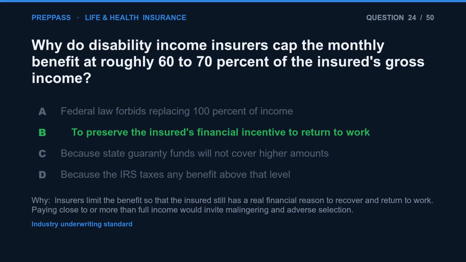The correct answer is B. Insurers limit the benefit so that the insured still has a real financial reason to recover and return to work. Paying close to or more than full income would invite malingering and adverse selection.